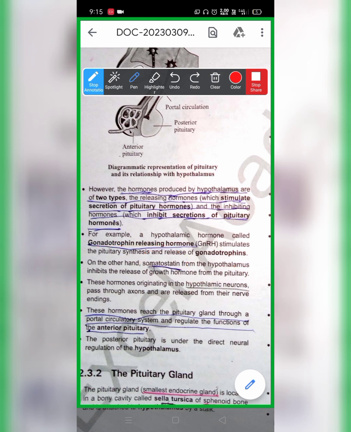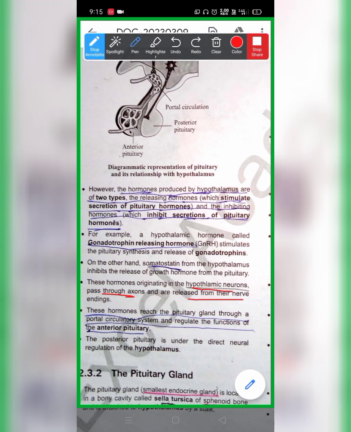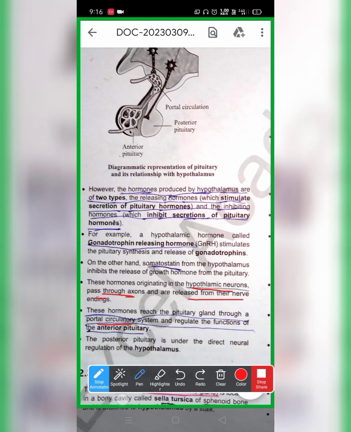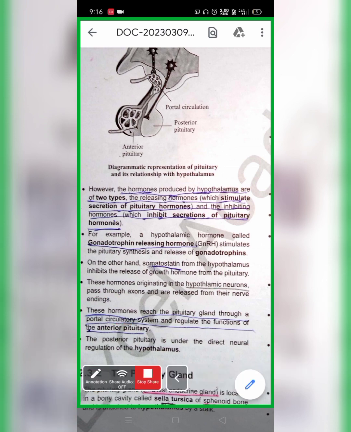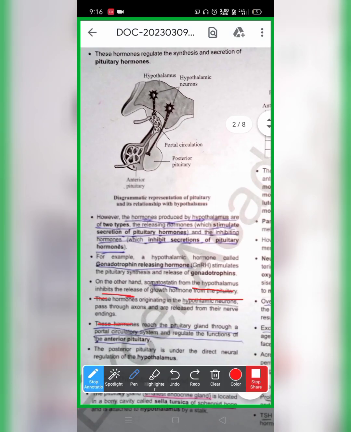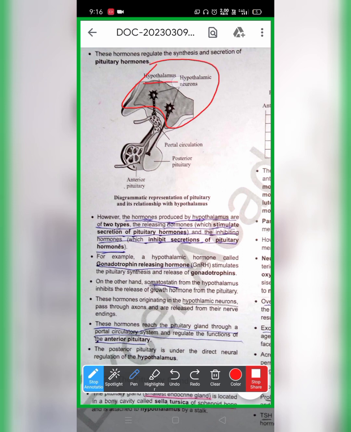Now coming to the other point, the hormone originates from the hypothalamic neuron, passes through the axon of the neuron, and is released from the nerve ending through a circulation called portal circulation. Here we are going to learn a very important thing. This is the hypothalamus, as I've already said. The hypothalamic secretion is from these neurosecretory cells called neurons.